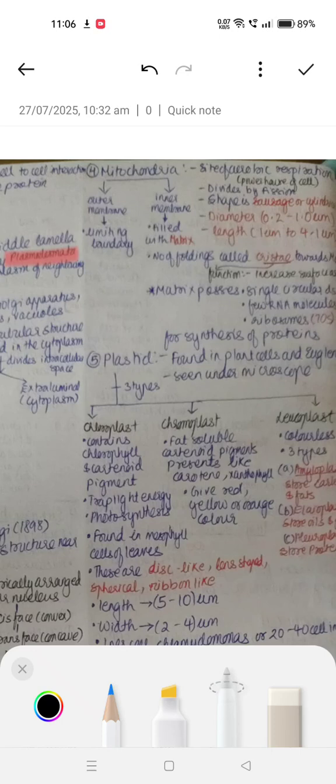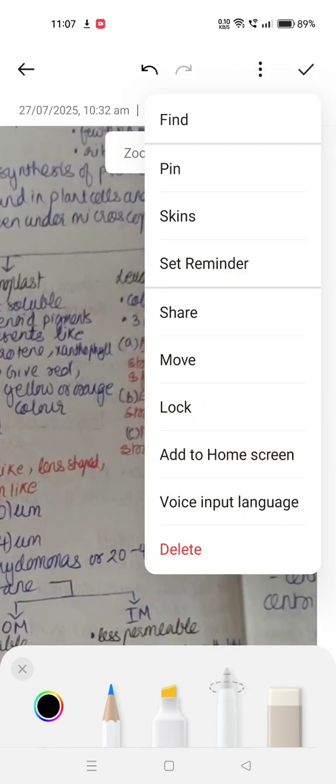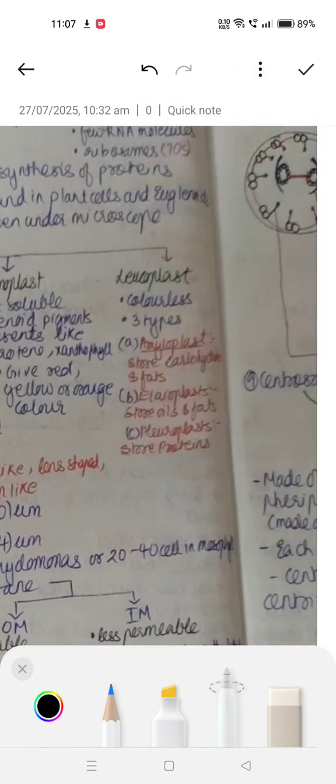Next we have chromoplast, which contains fat-soluble carotenoid pigments like carotene and xanthophyll. These give red, yellow, and orange color. Leucoplast is a colorless plastid, of three types: amyloplast, elaioplast, and aleuroplast.